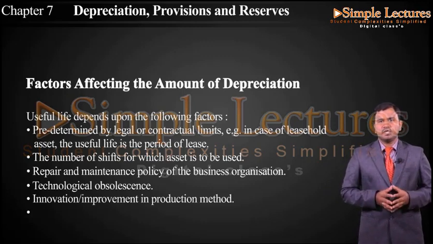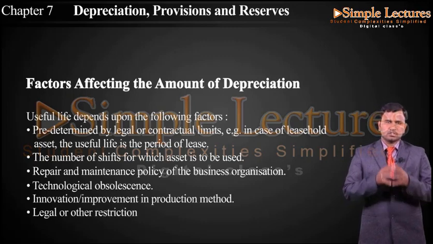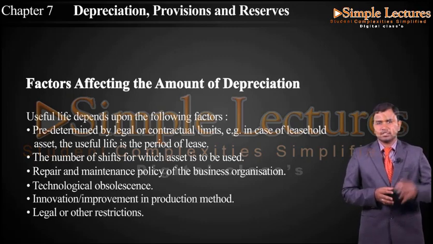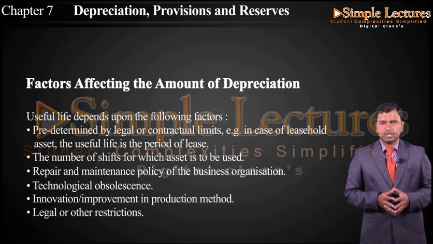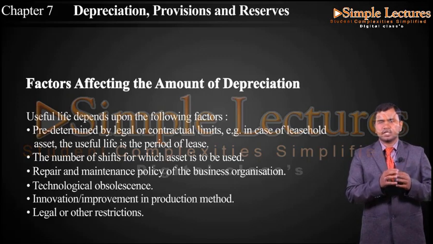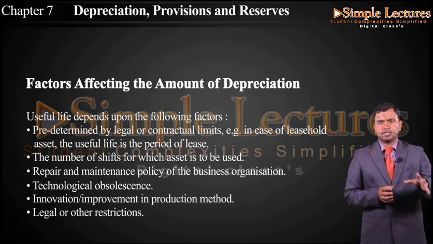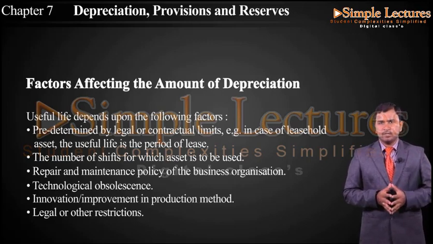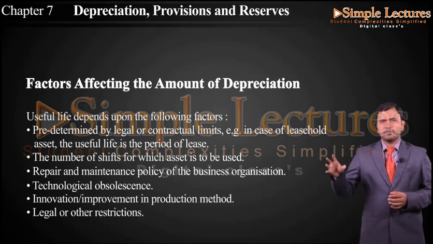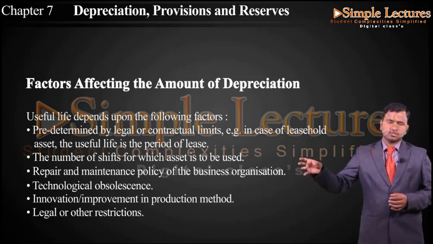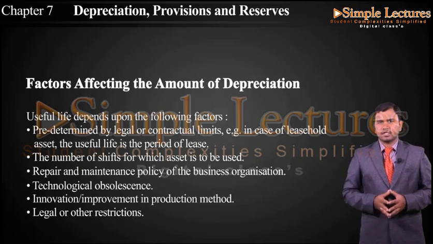Then we have legal or other restrictions. Legal or other restrictions here means that, for a particular machinery, the government authorities will fix a certain period of life. After that, the particular machinery has to be replaced. This is considered by the legal authorities to safeguard the employees who are working around that machinery. When the machinery becomes older and older, it will be dangerous for the human resources working in the organization.